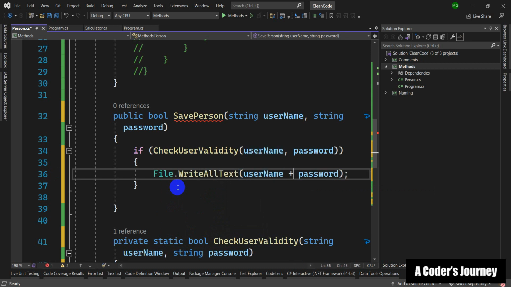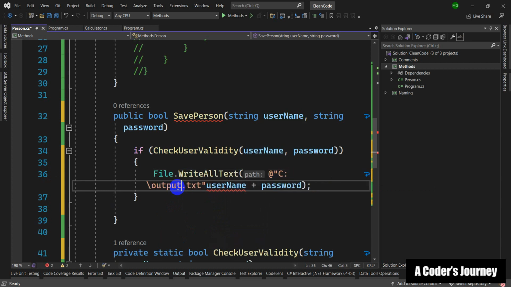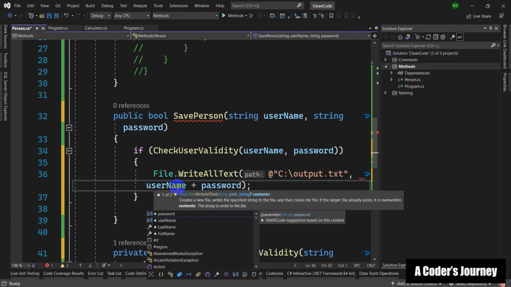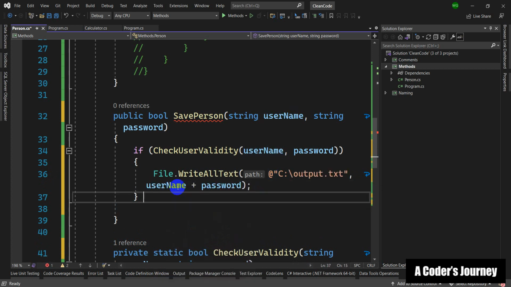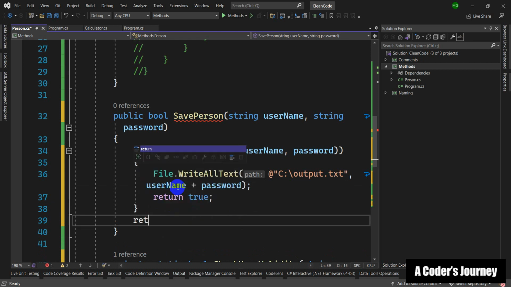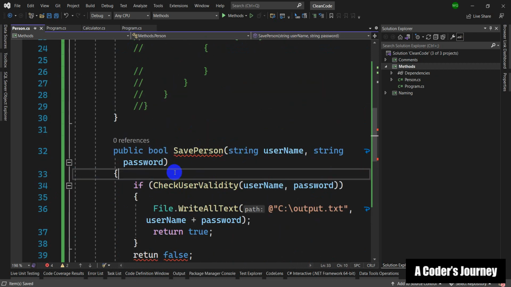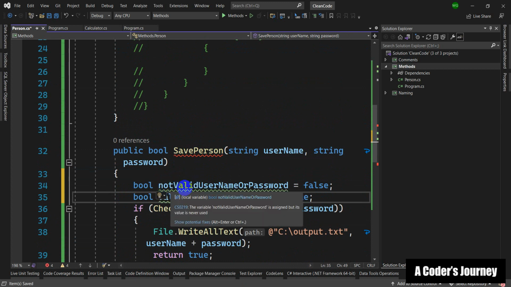And I'm gonna say c output.txt, right? And if that's the case, return true, else return false. And again, for this, I can copy these pieces of code, and I'm gonna say